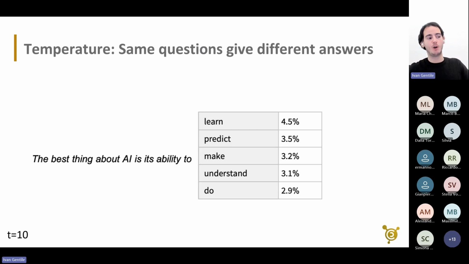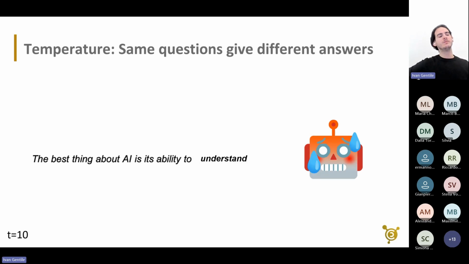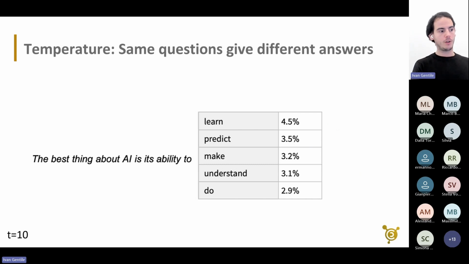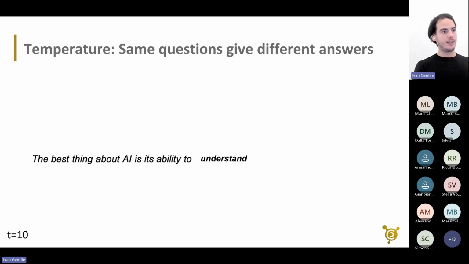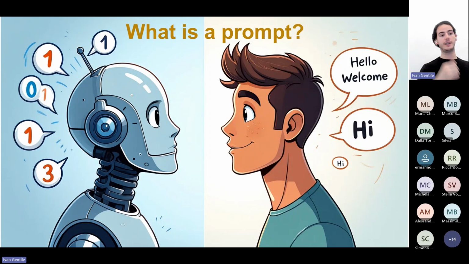So you might have guessed learn, but in this case it actually outputs understand. Why this? Basically there is a parameter called the temperature that is responsible for not always selecting the most probable word, in this case learn, but also one of the still highly probable but not most probable words, in this case understand. This is a very important parameter, and it also gives us an insight into why, if I ask the same question to these models twice, I don't get the same answer. I get a slightly different answer.